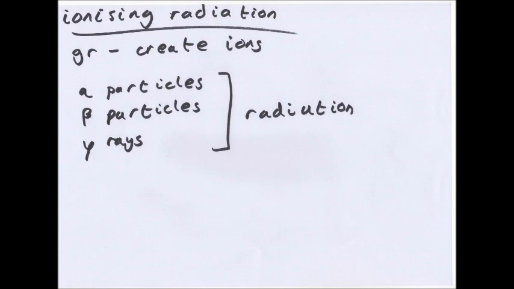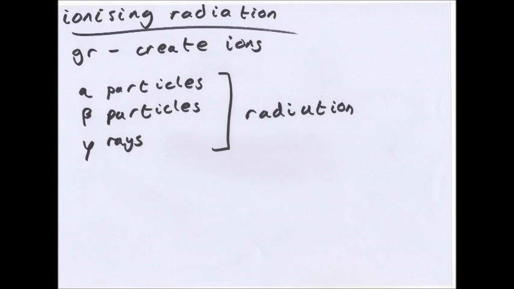Ionising radiation. Gamma rays cause an increased risk of cancer because they are ionising radiation. Such radiation can remove electrons from atoms to form ions. Ions are charged particles. That's all you need to know. There are 3 types of radiation: alpha particles, beta particles, and gamma waves. Alpha particles are just helium nuclei, 2 protons, 2 neutrons. Beta particles are just electrons. And gamma rays are part of the electromagnetic spectrum.